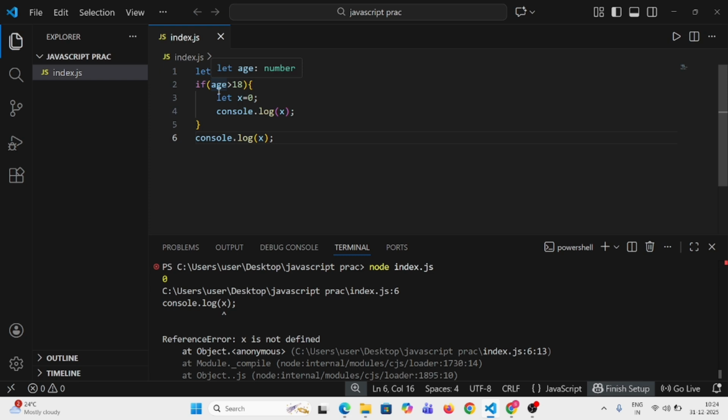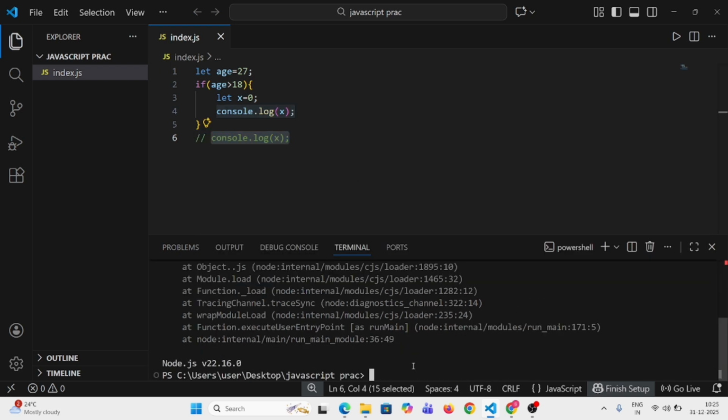What I want to tell is that in a global scope, if you declare a variable called x anywhere, you can access it anywhere. But that's not possible in local scope and block scope. Here we have used the block scope. If age is greater than 18, which it obviously is since age is 27, then let x equals 0, and console.log of x. Let me just comment that out.